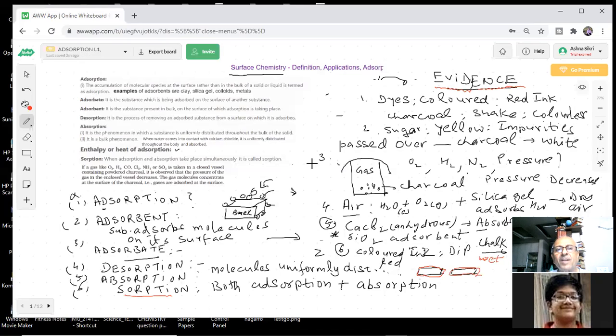Now, interesting thing. Whenever such a thing happens, we are saying there is an enthalpy of absorption. Enthalpy of absorption, very important term I am using. What do you mean by enthalpy of absorption? You know about it. Tell me, what is enthalpy of absorption?